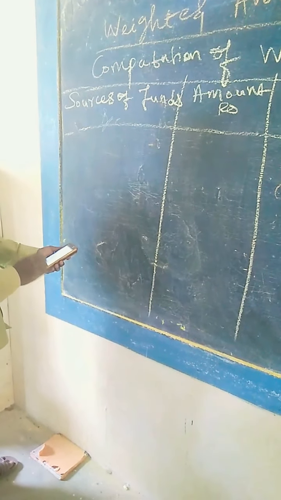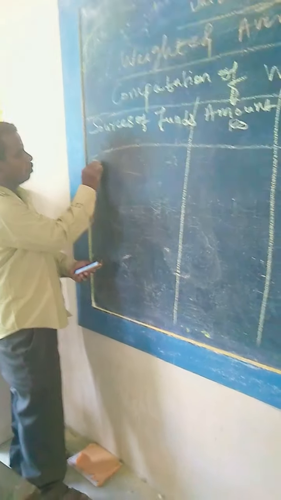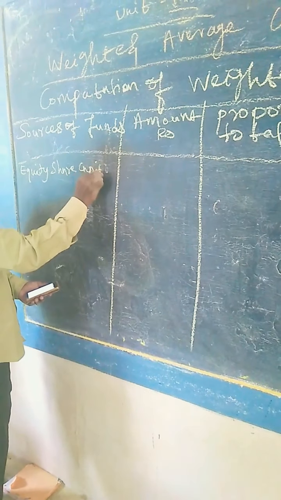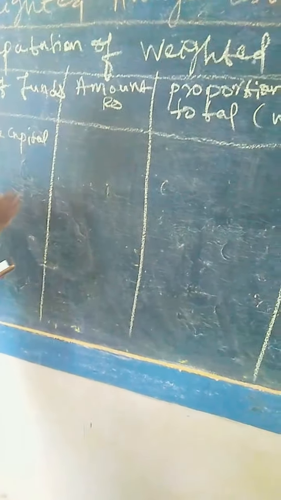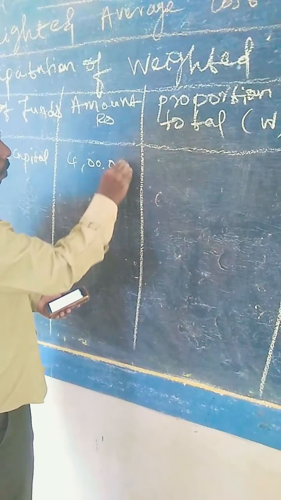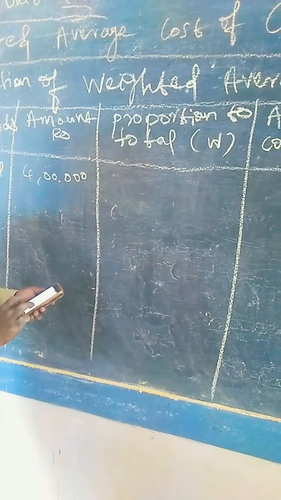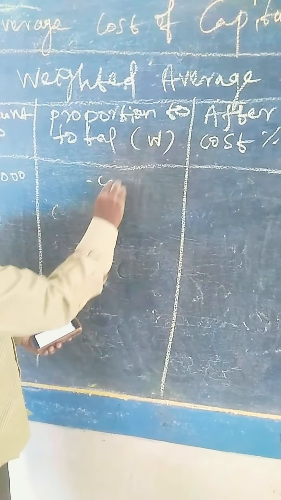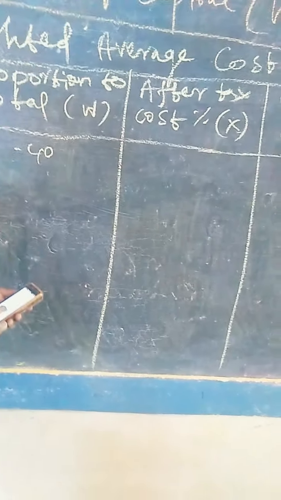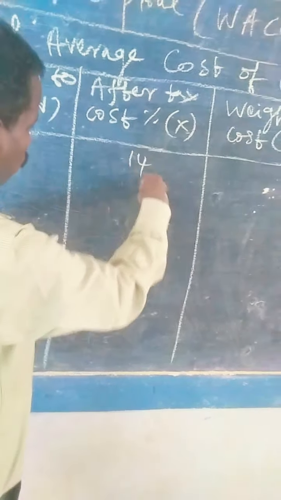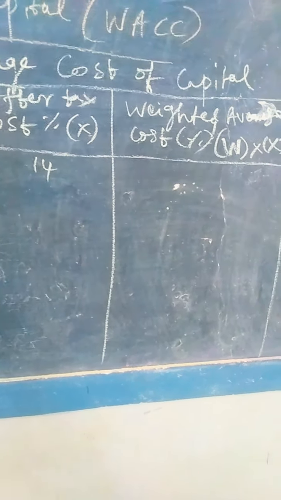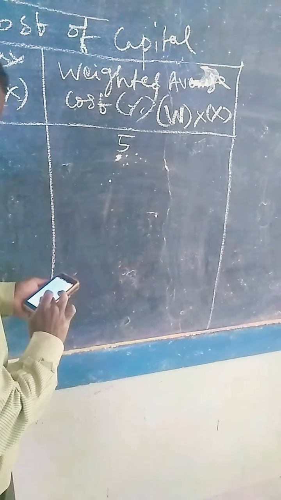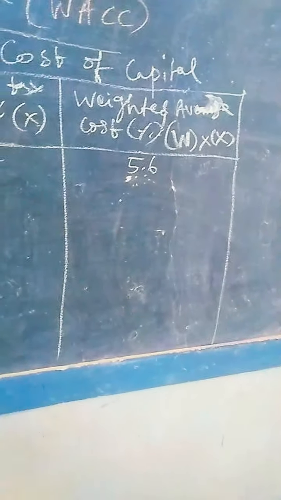What are the sources of funds? Equity share capital, 4 lakhs as the amount. Proportion to total W is 0.40. After-tax cost, also given in the problem, is 14%. W into X is 5.6.